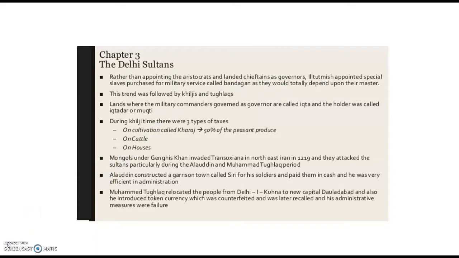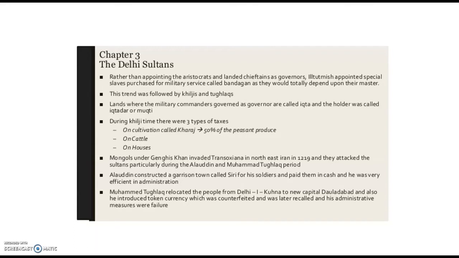They were carefully trained to man some of the most important political offices in the kingdom. Since they were totally dependent upon their master, the Sultan could trust and rely upon them. This trend was followed by Khaljis and Tughluqs. So the Khaljis and Tughluqs continued to use the Bandagan and also raised people of humble birth who were often their clients. Clients means someone who is under the protection of another, a dependent or hanger-on.